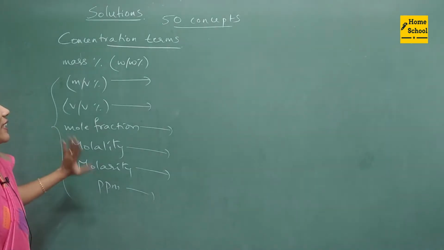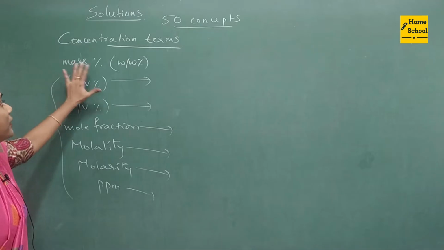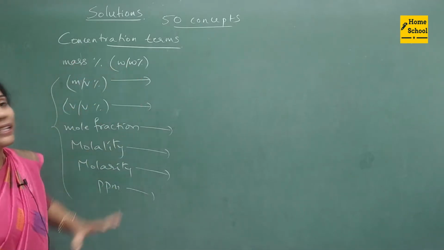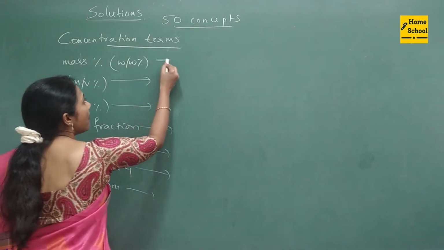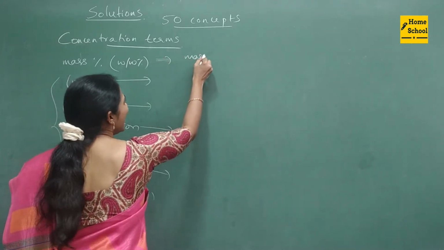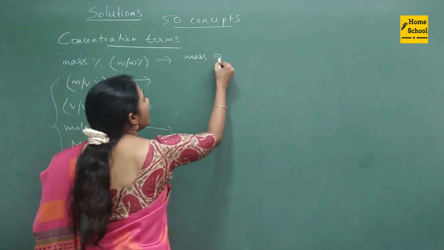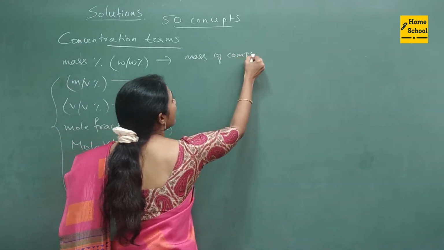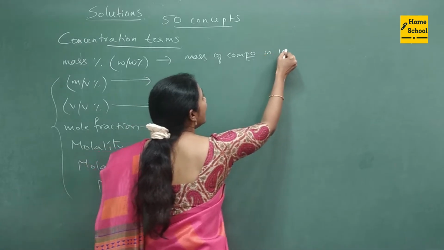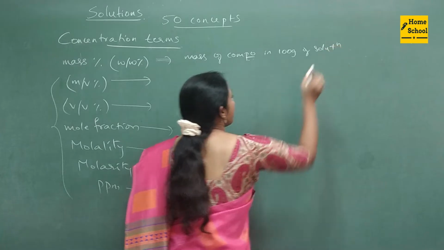So first let me explain them in a brief way. Coming to mass percent, that is W by W. It is nothing but the mass of any component, it can be a solute or solvent, present in 100 grams of solution, which is called mass percent, guys.